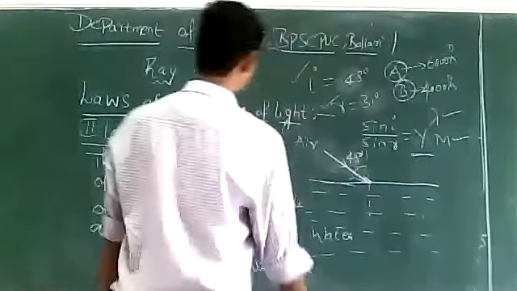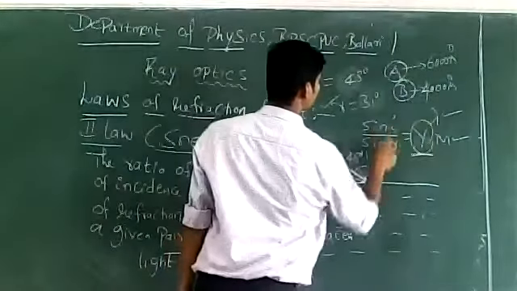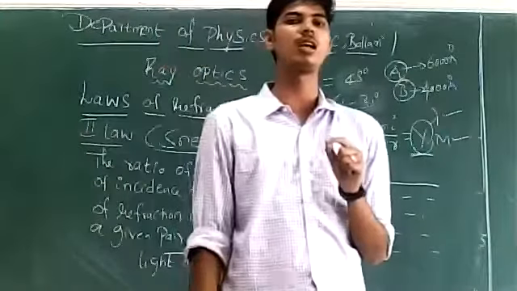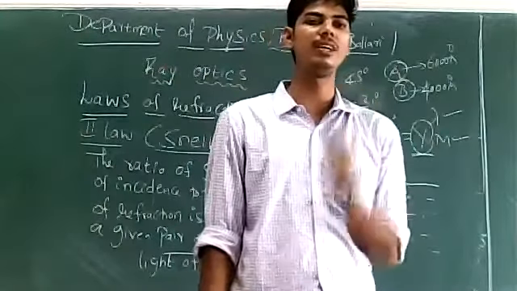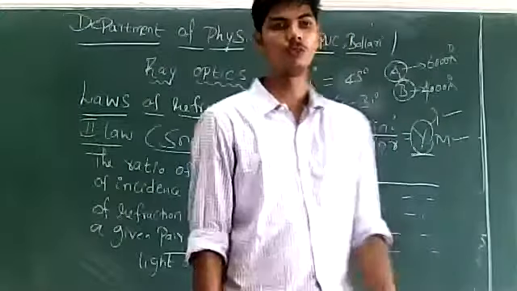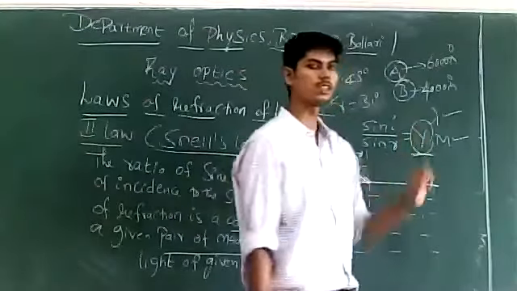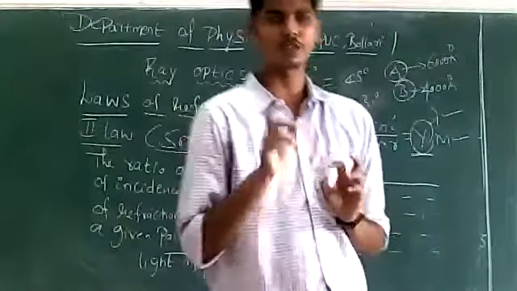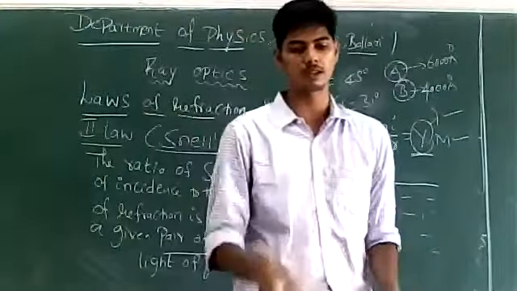The constant, sin I by sin R ಮಾಡಿದ್ರೆ constant ಬರ್ತದೆ ಅಂತ ಹೇಳಿದ್ವಲ್ಲ, that constant we call the refractive index of the medium. We'll discuss more about refractive index in the next class.